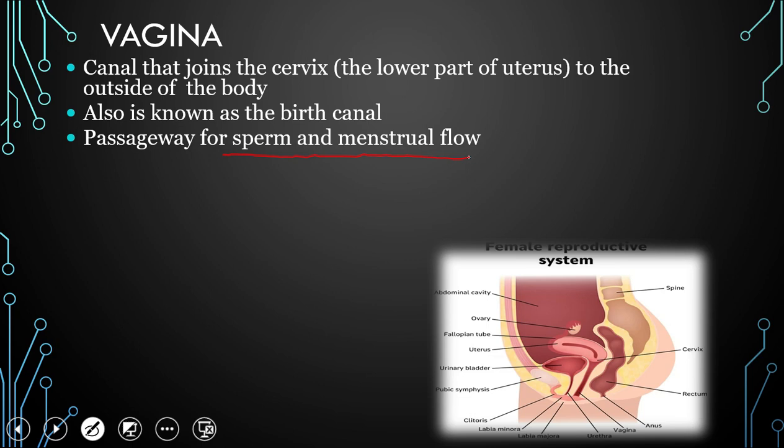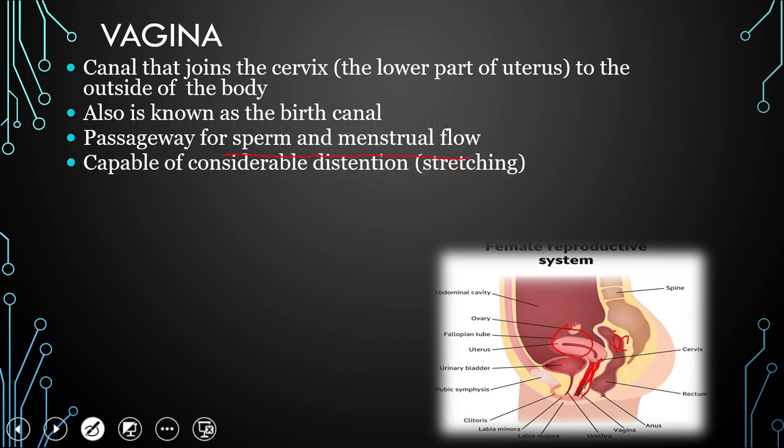So here in the diagram you see the uterus, which is present behind the urinary bladder and in front of the rectum. This is the rectum. This is the vagina, this canal is called the vagina. At the time of copulation, the penis penetrates into the vagina and deposition of sperm cells occurs in the vagina. It is capable of considerable distension.